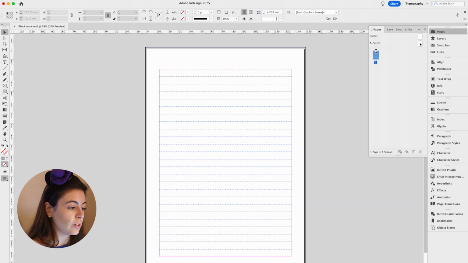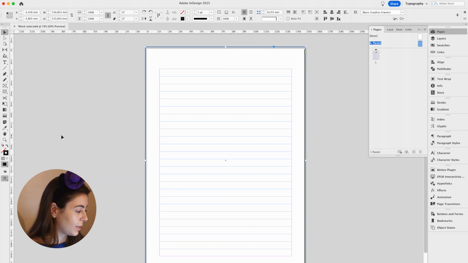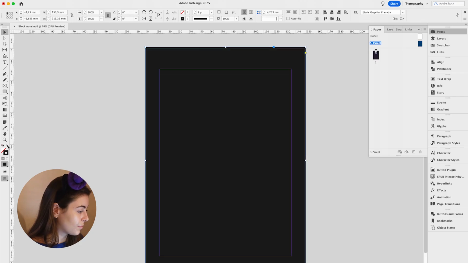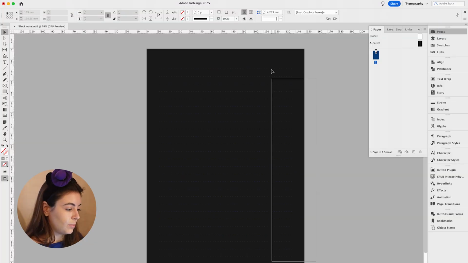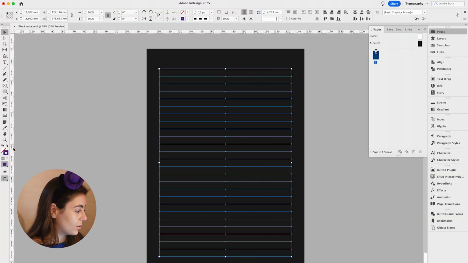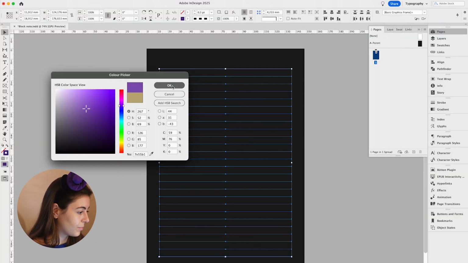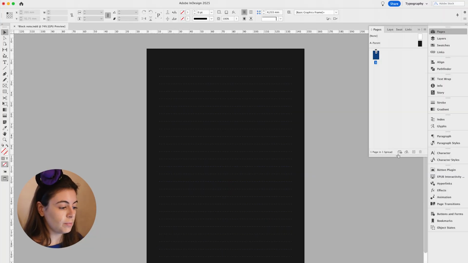What we're gonna do is go to the parent page, invert this one again, and let's see if we can see the dots. Maybe using a lighter color is better, something like that. Then we can see them. This is a plain notebook.